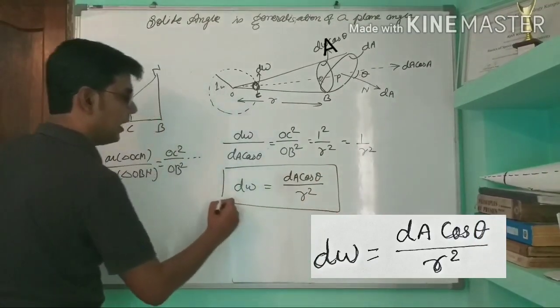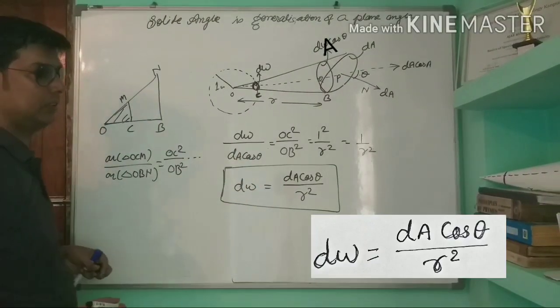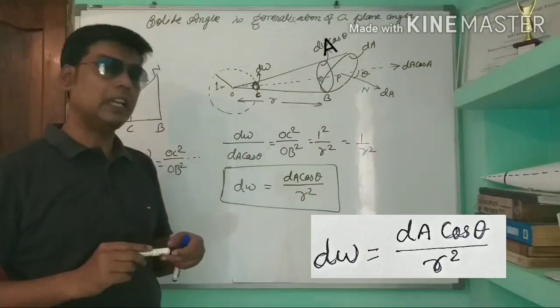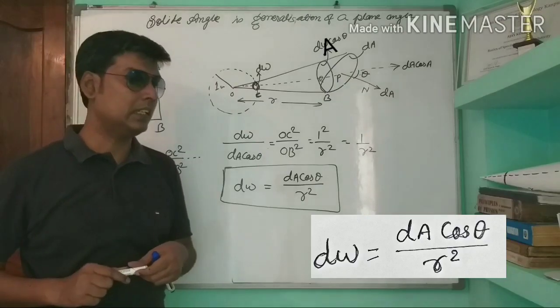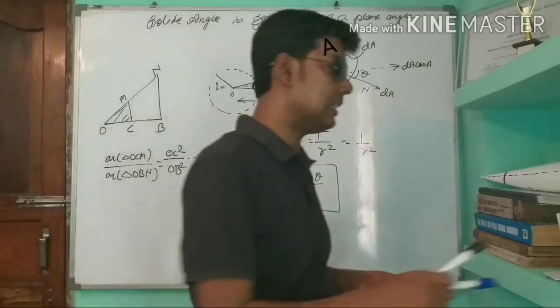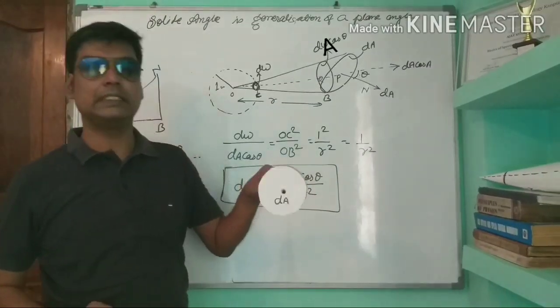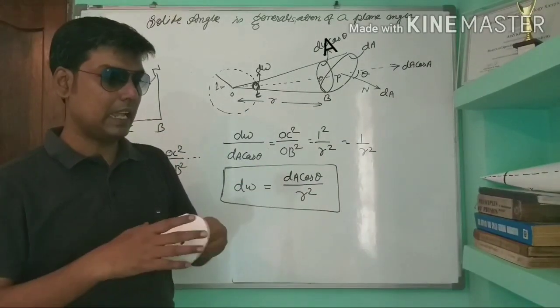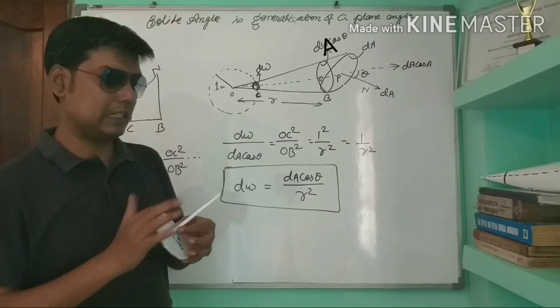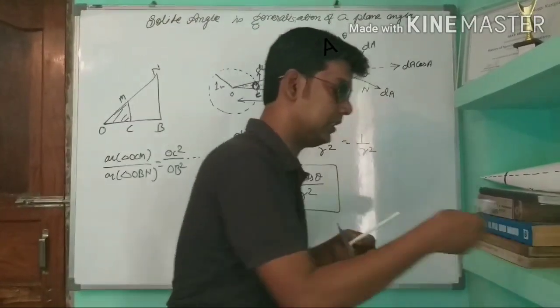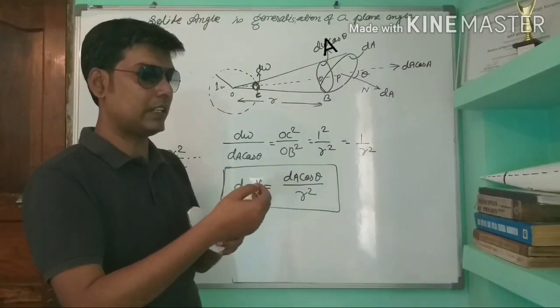This is the value of a solid angle. This is a very useful formula. It will be used to determine the Gauss theorem. To visualize this, I have a small area dA, and this will be the direction of the area vector dA.